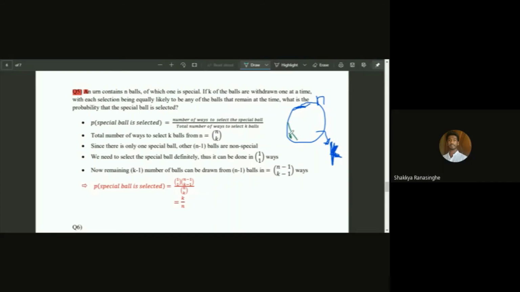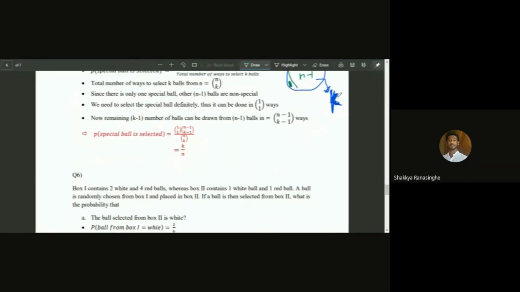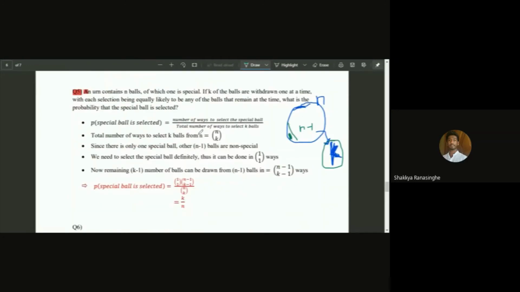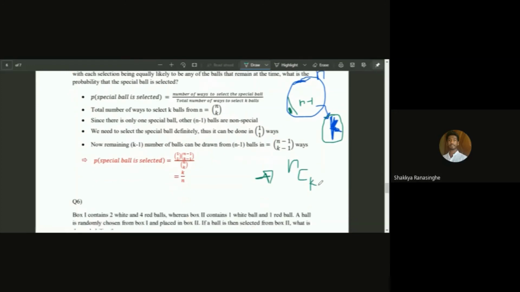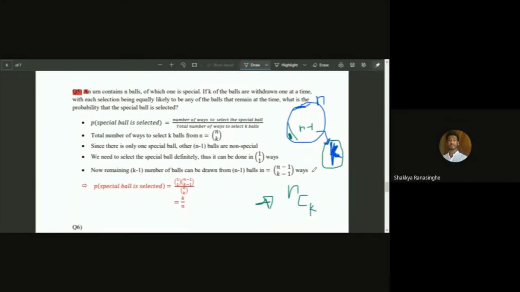So there is 1 special ball, and n minus 1 are ordinary balls. We are selecting k number of balls. The question asked is, what is the probability that the special ball is selected? Since we are taking k number of items out of n, the number of all possible combinations is n combination k. So our denominator is right.